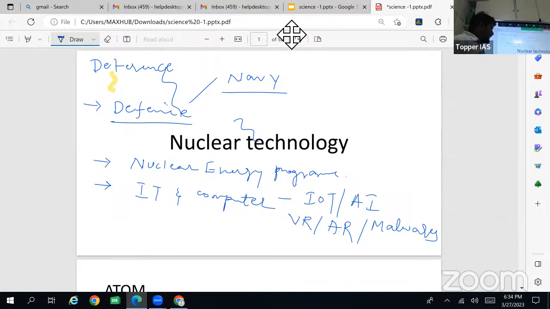Okay. So then, not required. And this one, the blockchain technology.